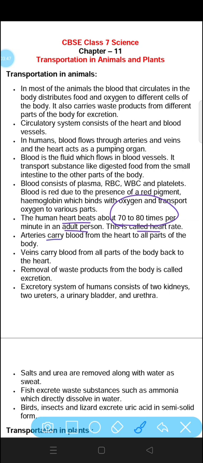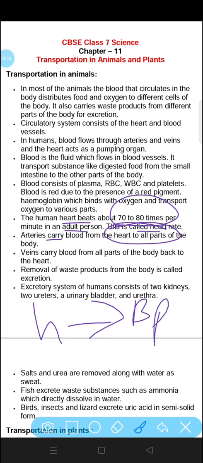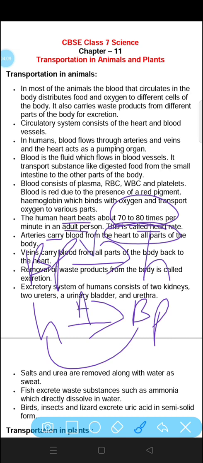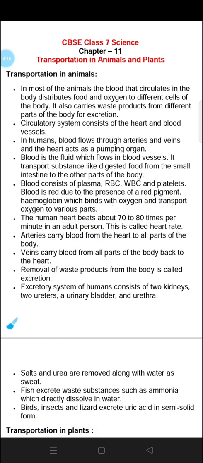Arteries carry blood from the heart to all parts of the body. From the heart to different body parts, the blood is carried by arteries. Similarly, the veins carry blood from different body parts to the heart. So blood returns to the heart through veins, and from the heart to the different body parts it is carried through arteries.